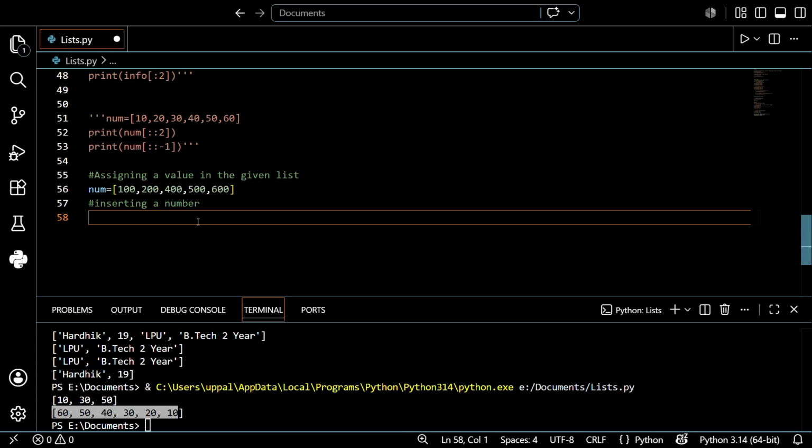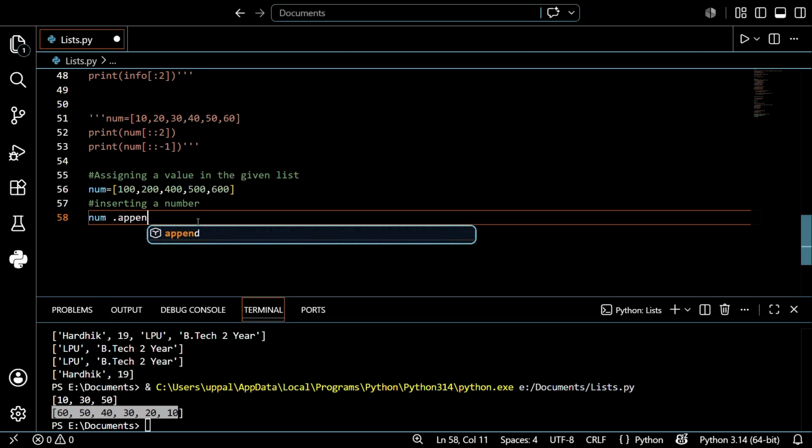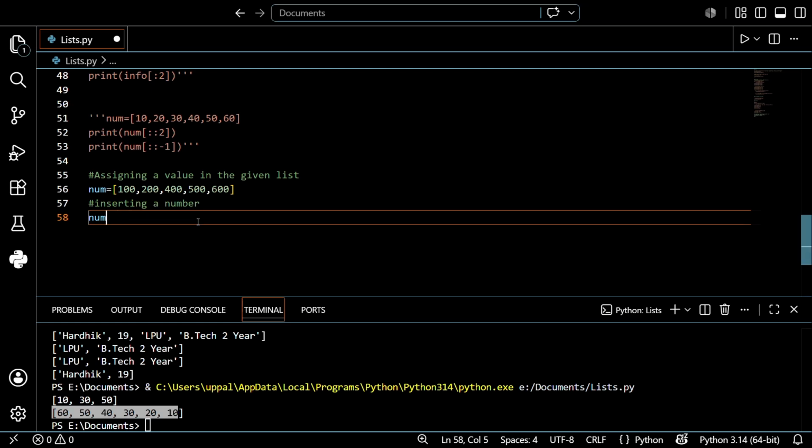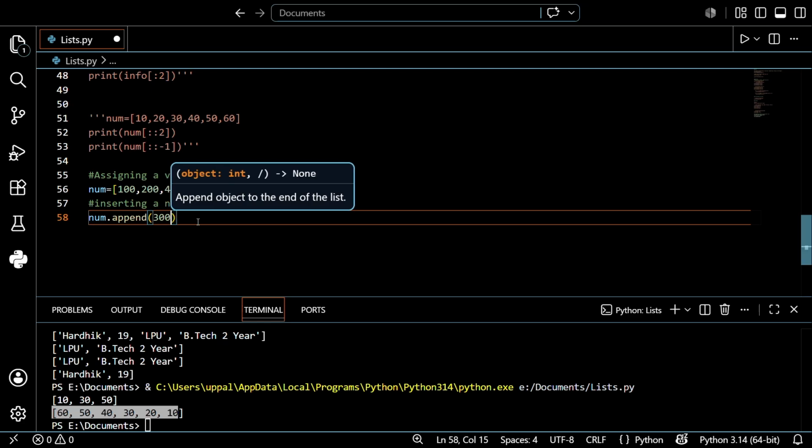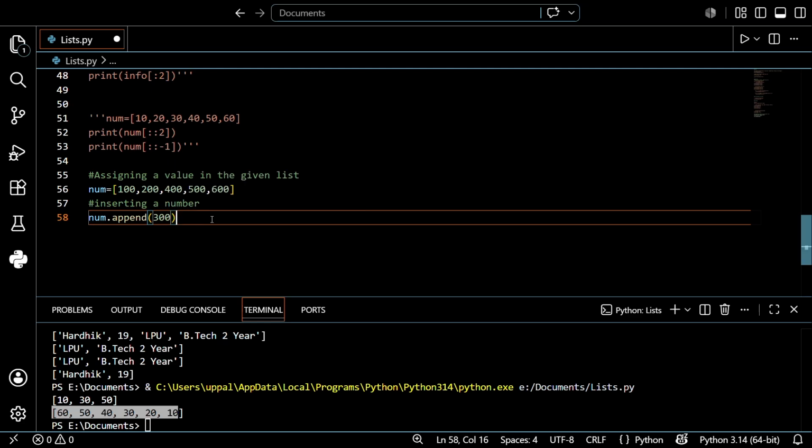See this, please do not forget it. Just write the particular variable, dot append, no space guys, append. After that, open the brackets and just write the value. That's it, it's done. It's very easy, guys. So let's see what the output will be. I hope the output will be 100, 200, 400, 500, 600, and again 300. So this will be the output.